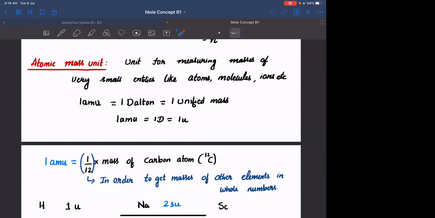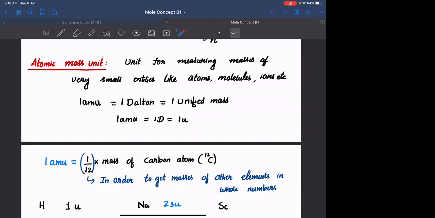They are the atoms of... we have studied this in atomic structure also. They are the atoms having the same atomic number but different atomic mass. They are the atoms of the same element having different mass number, or else having the same atomic number but different mass number. Okay. Carbon has isotopes. There is carbon 14, and there is also carbon 12.